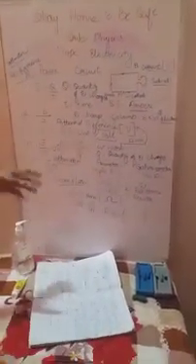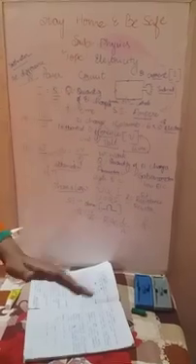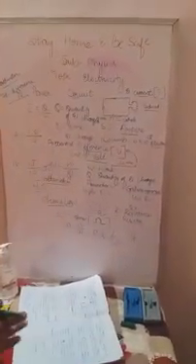Now, the resistance with respect to length. If you take a long wire, the electric current will not flow easily, because resistance means to stop, to avoid. So here the length is increasing, the resistance is also increasing, which means the flow of electric current is very less.